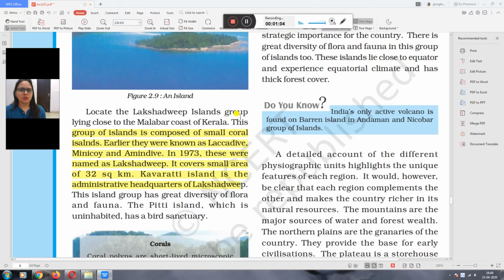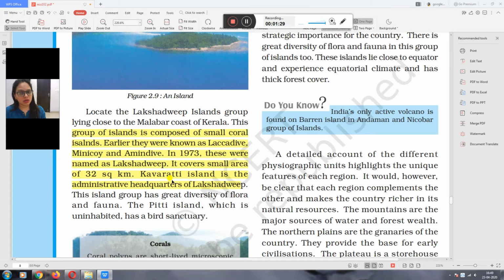Locate the Lakshadweep Island group lying close to the Malabar coast of Kerala. Yesterday we discussed where the Malabar coast is. So near the Malabar coast of Kerala we find the Lakshadweep Islands. This group of islands is composed of small coral islands. It is made up of small corals. Here you can see the picture of the island.